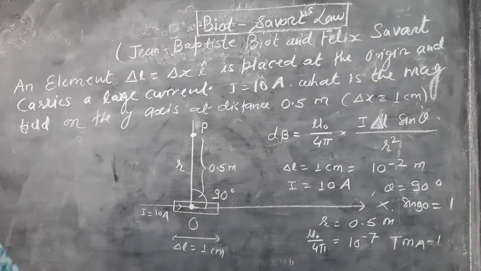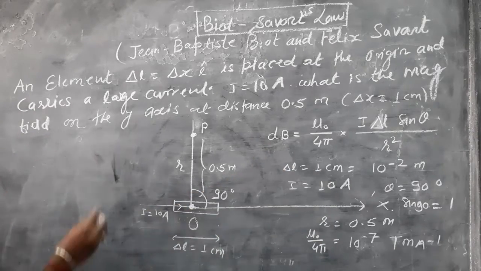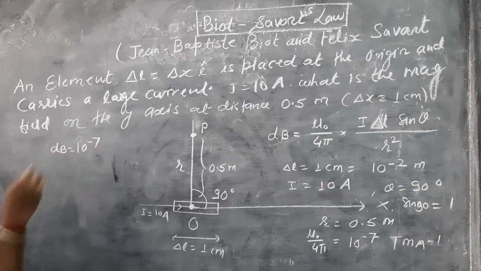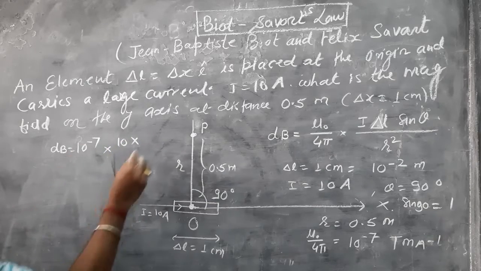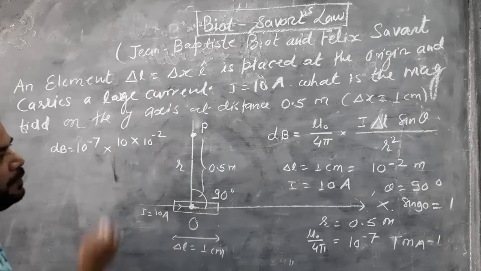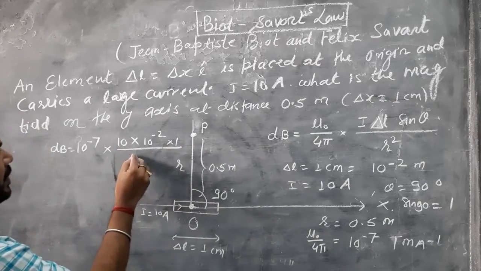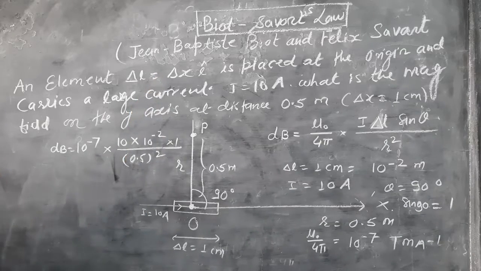Now I am substituting all the given values. dB is equal to 10 to power minus 7 into I, which is 10 ampere, dl, which is 10 to power minus 2, sin theta, which is sin 90, this is 1. Now r square means 0.5 whole square.